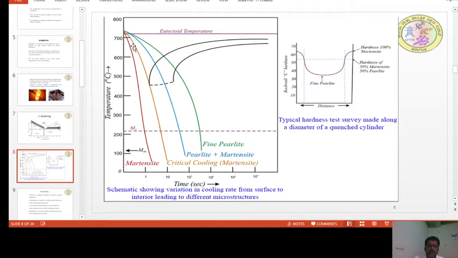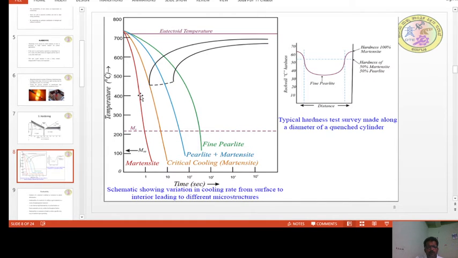This particular cooling rate which touches the nose is called the critical cooling rate. The cooling rates towards the left of the nose are higher than the critical cooling rate, and the cooling rates towards the right of the nose are lower compared to the critical cooling rate.